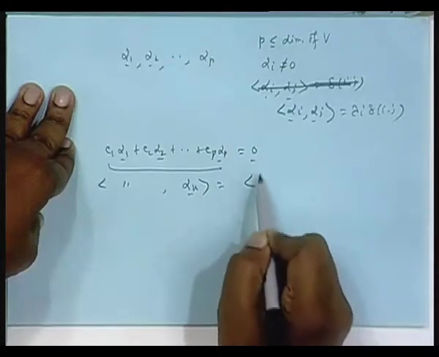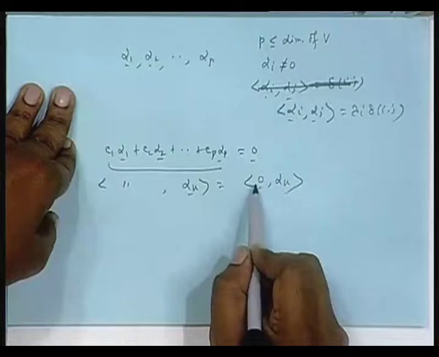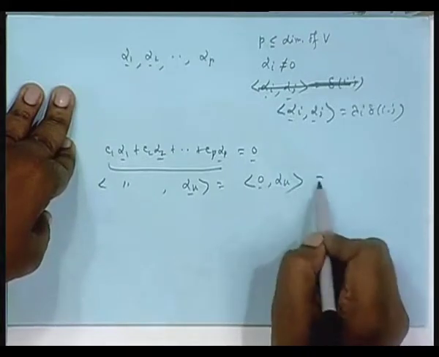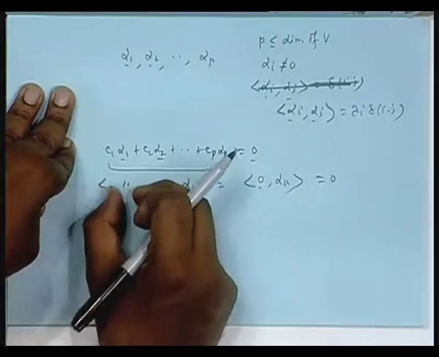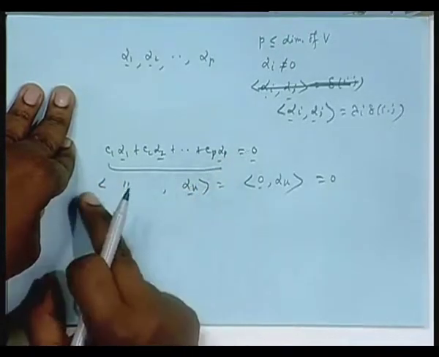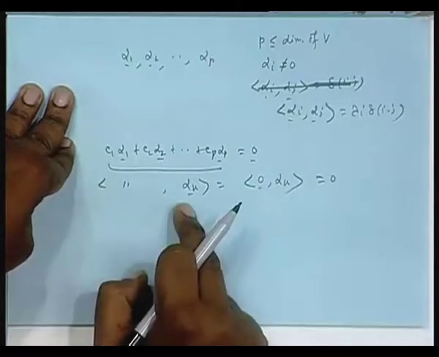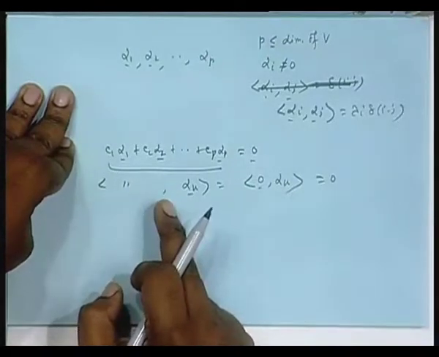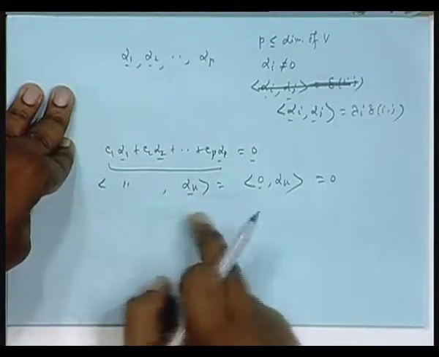Here also the inner product with alpha k, but I have already proved that the inner product of any vector with the 0 vector is scalar 0. In this summation you apply that axiom and separate out the inner products: c 1 goes outside, alpha 1 with alpha k, orthogonality, 0; c 2 goes out, alpha 2 with alpha k, orthogonality, 0.